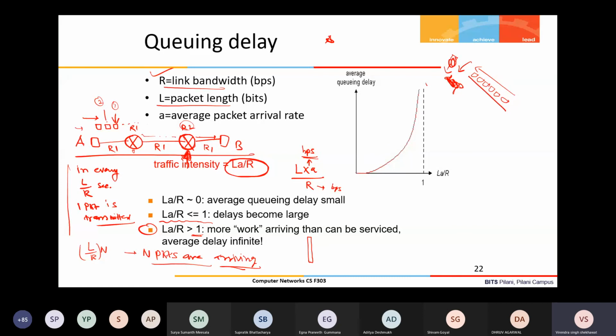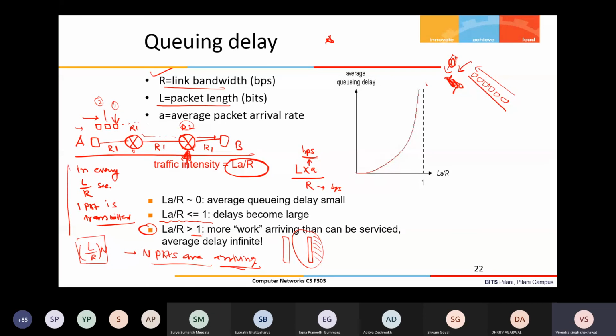And then the next burst of N packets will come after L by R into N. Before the next burst comes, all these packets will get transmitted, because every packet will take L by R time to transmit. So N packets will take L by R into N time. Once they are all processed, then the next burst will come, right?